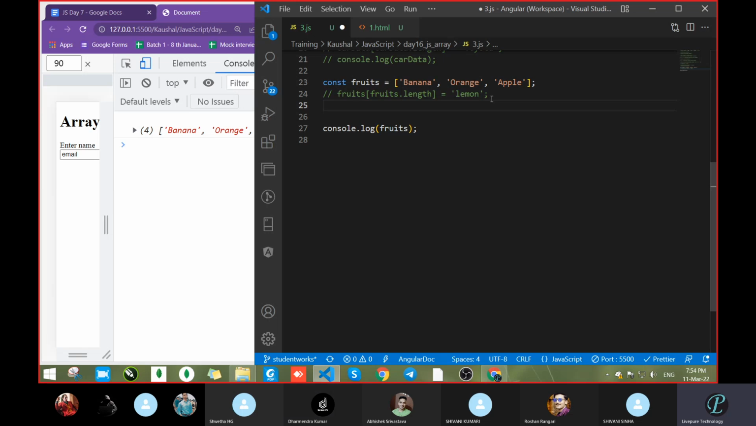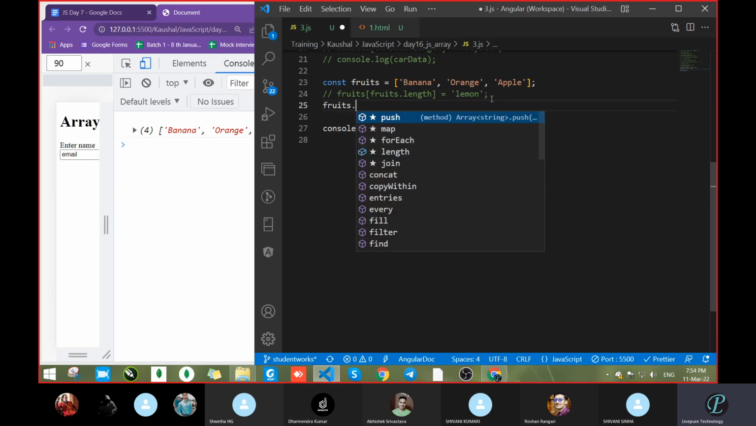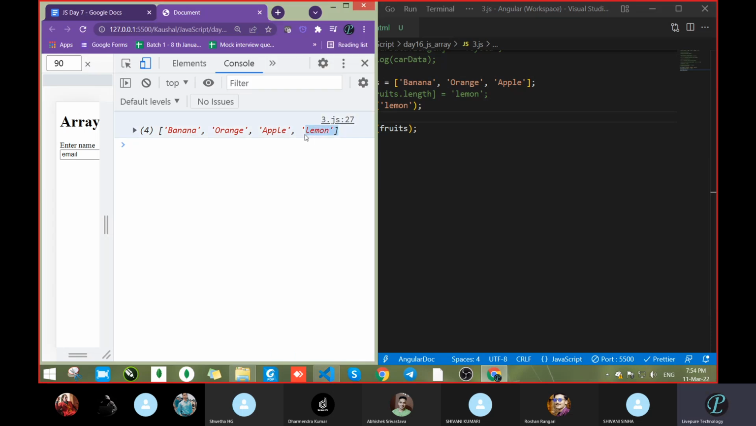First we take a string or an array. So take the array. What is the array? Fruits dot. Let's see what methods we get here. Push is on the top itself. Inside the push method you have to pass what you want to push. I want to add one new fruit whose name is lemon. Add that and save. What happened? Lemon is coming there, correct? It means the data is in the last position.